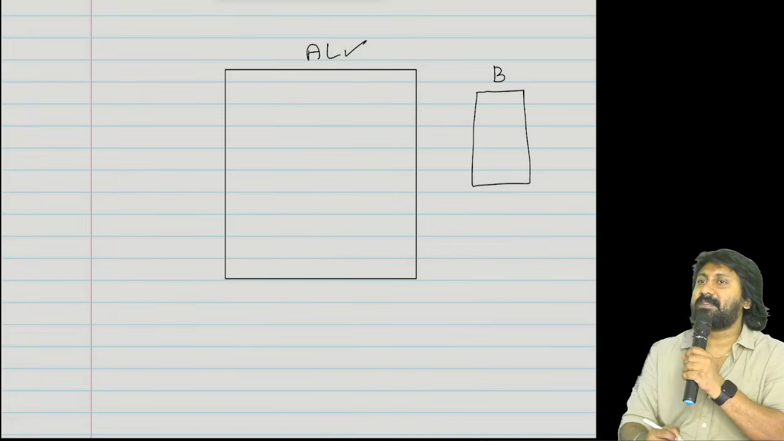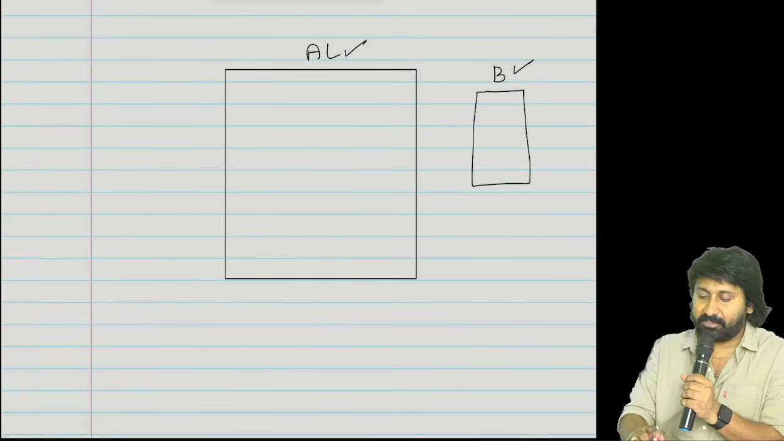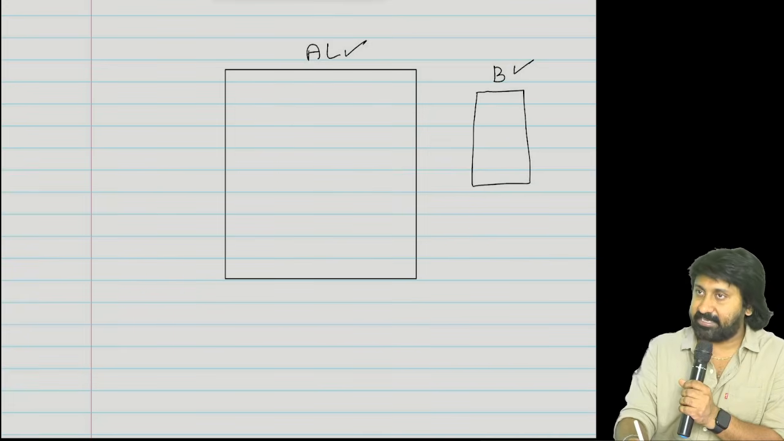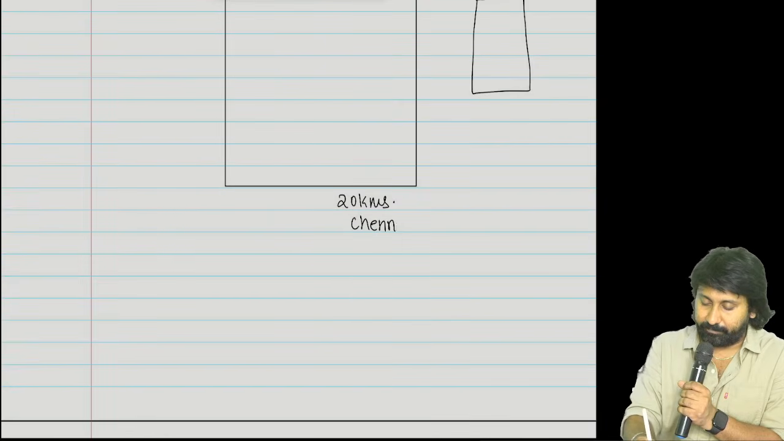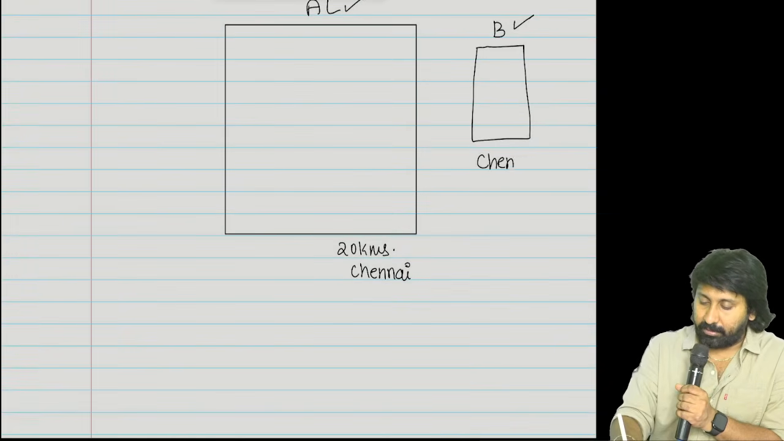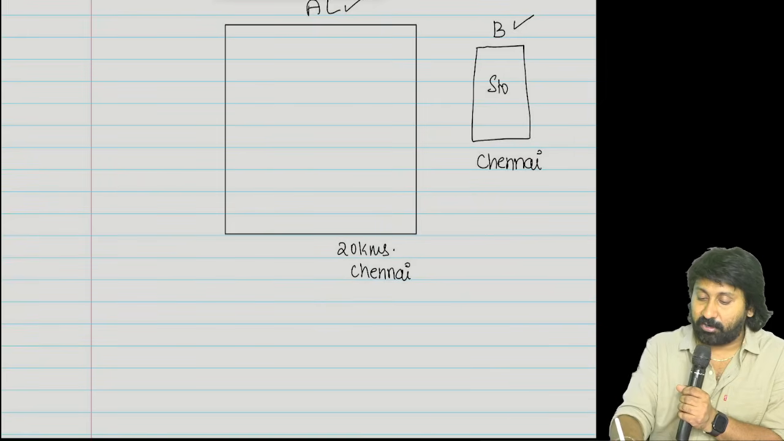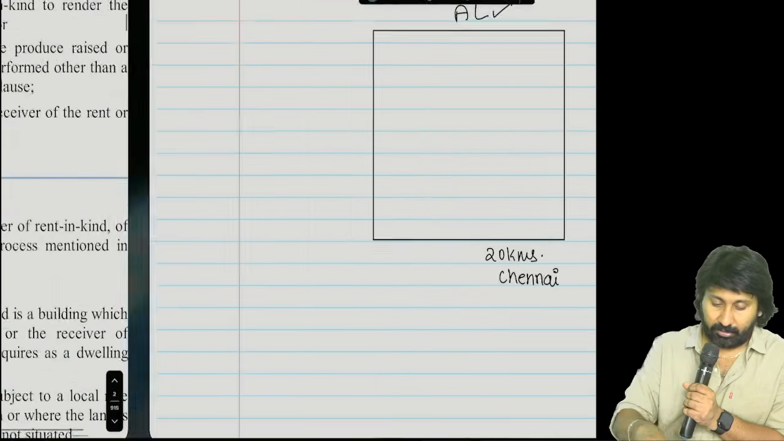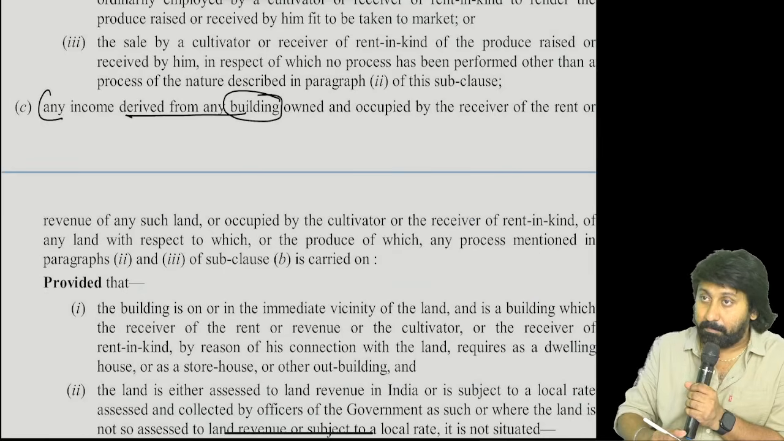What is this? Building. Okay, first one. Agricultural land is here. Let us say agricultural land is located 20 kilometers away from Chennai city. Okay, the building is located in Chennai city, which I am using as a house. Now read. Income derived from building.